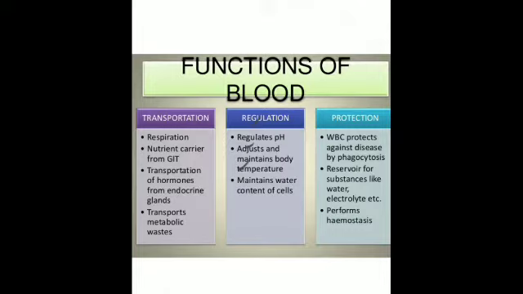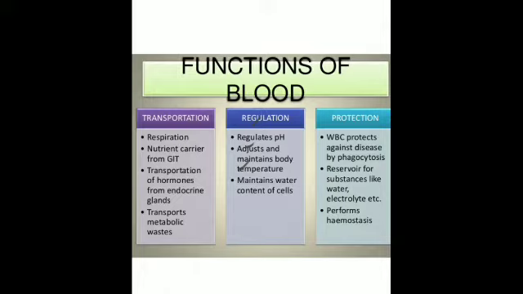There are various functions of blood. First one is transportation, that is, it carries oxygen from the lungs to all cells of the body, and it also carries carbon dioxide waste product from all body cells to the lungs. It carries absorbed digested food from the small intestine to all cells of the body. Whatever food that has been digested is carried to all the cells of the body through the blood.